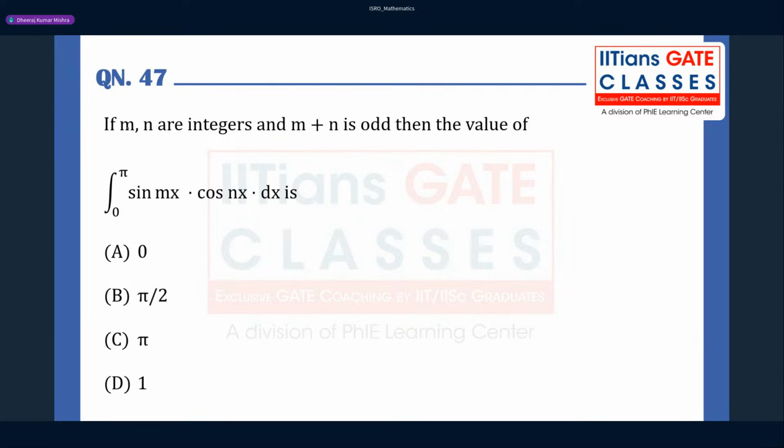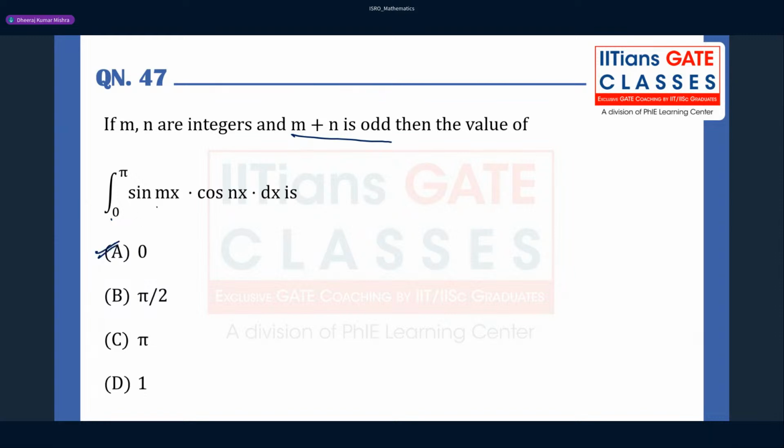So this is a question here. If m, n are integers, and m plus n is odd, then find the value of this integral from 0 to pi. Certainly, guys, if you solve it directly, it might take a little time. You can say the answer will be 0 for this question, right?